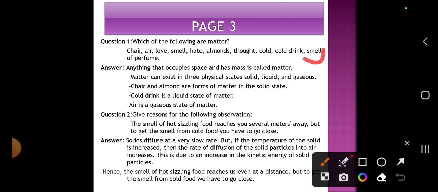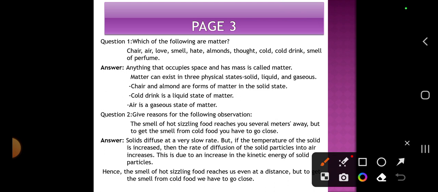Here you will have a confusion about the smell of perfume. But the smell of perfume is not matter. The object which is present in the bottle of the perfume is the matter, which is in the form of a liquid. But the smell of perfume is not matter.